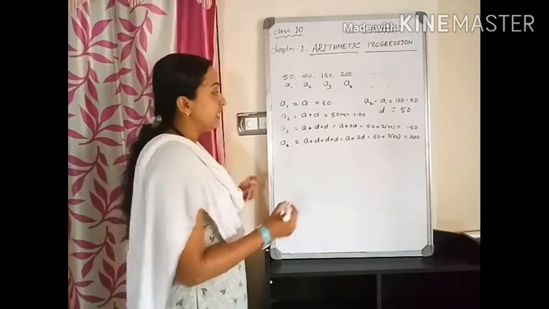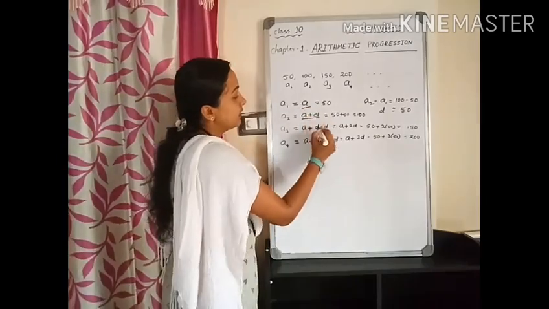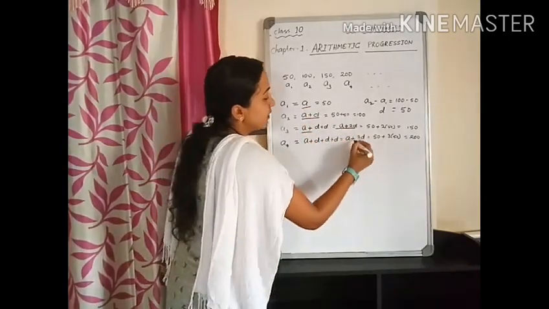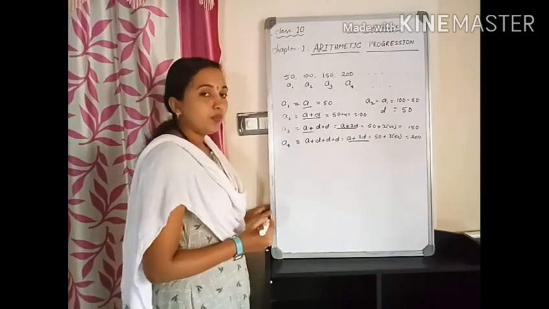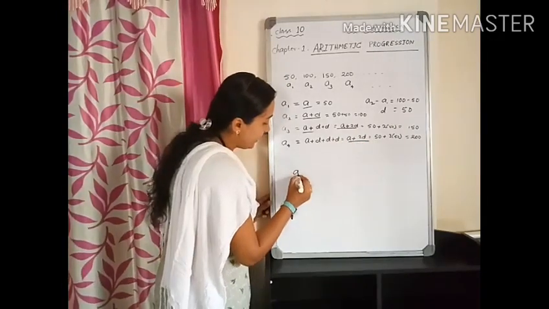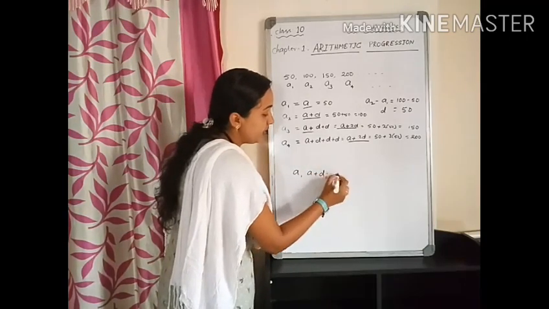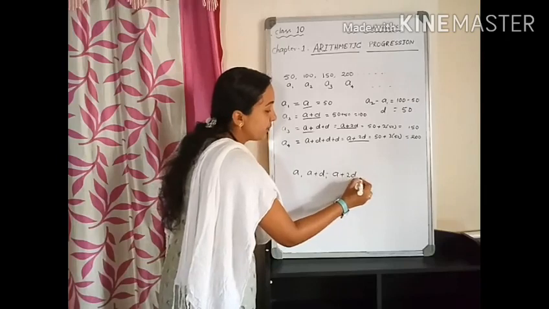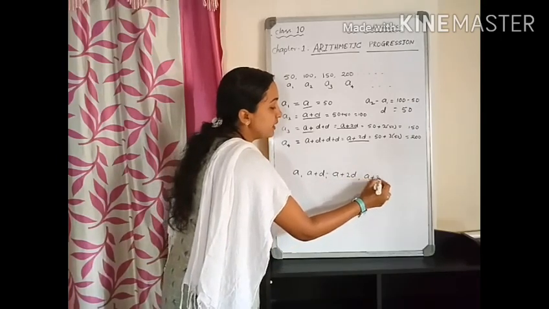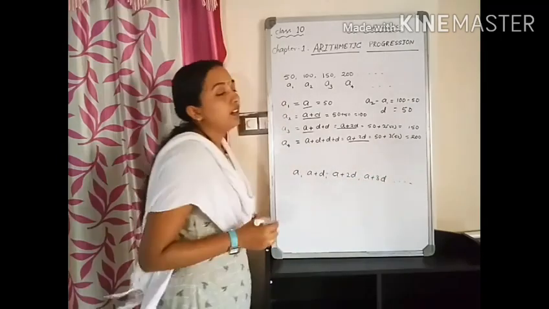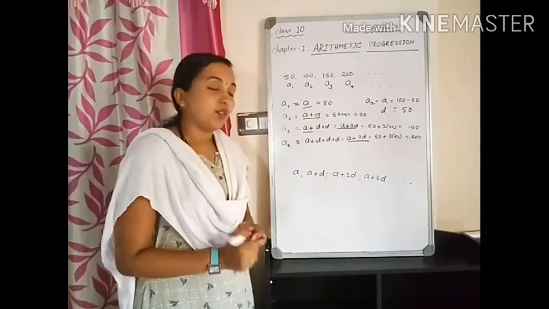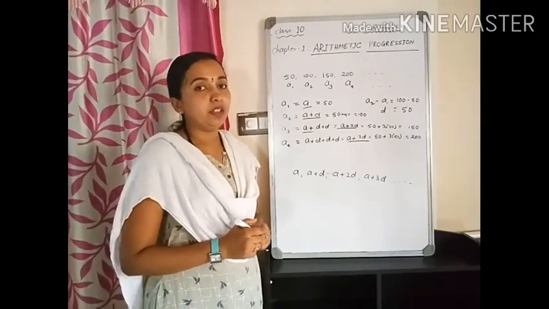Then we can see that the general form of an AP can be written as A, A plus D, A plus 2D, A plus 3D, etc. So this is the general form of an AP.